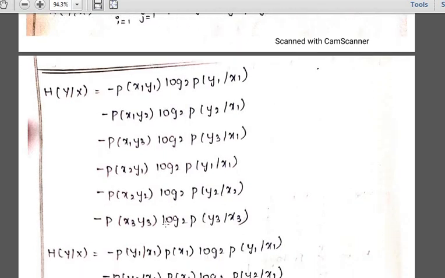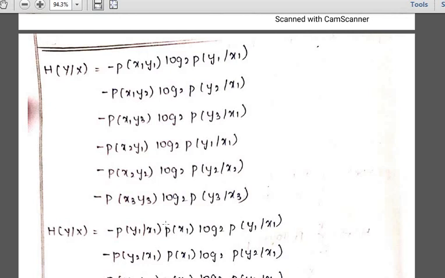Fine. Now you have to simplify those particular probabilities. So what is p of x1 y1 from the binary symmetric channel? The probability of getting y1 as an output into p of x1, into log 2 of p of y1 divided by x1. This from the binary communication channel you will be getting. You have to further simplify this p of x1 y1.